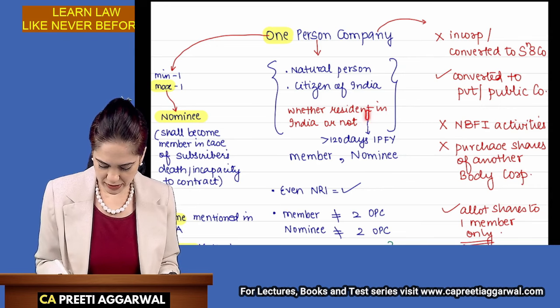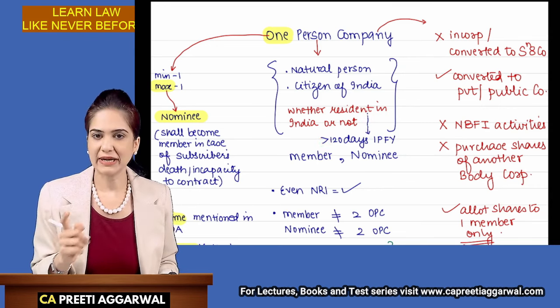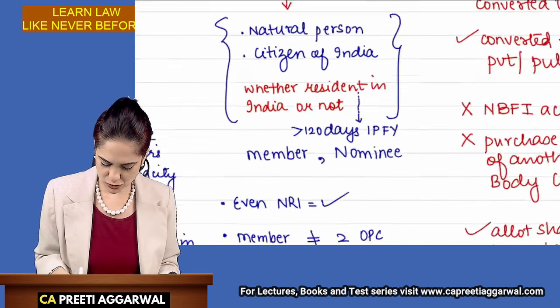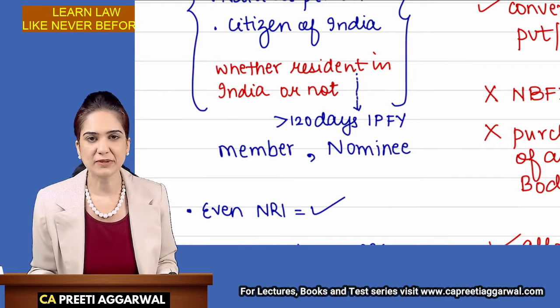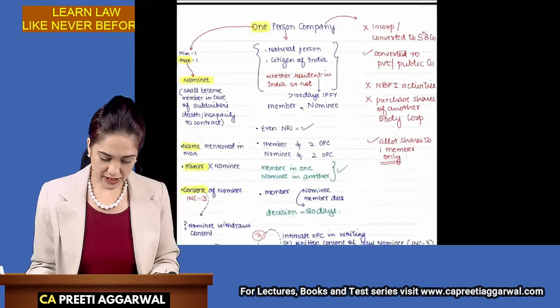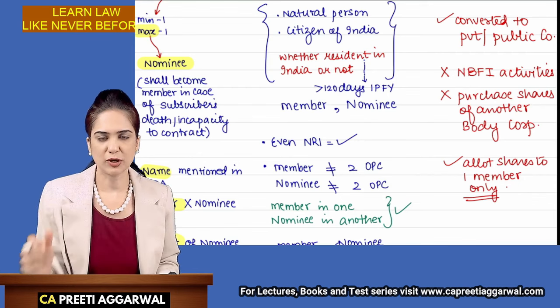Because they have mentioned the word resident, we need to define it. It means a person who stays in India for more than 120 days in the immediately, please note this, immediately preceding financial year. Immediately preceding financial year. Even a non-resident Indian can become a member as well as nominee of OPC.